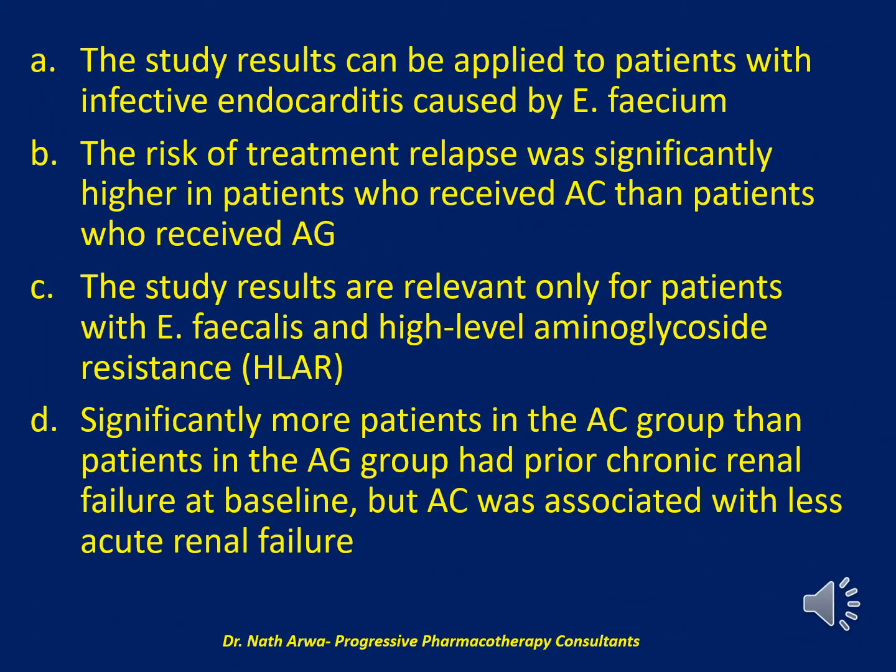Is it A. The study results can be applied to patients with infective endocarditis caused by Enterococcus faecium, or B. The risk of treatment relapse was significantly higher in patients who received AC than patients who received AG, or C. The study results are relevant only for patients with Enterococcus faecalis and high-level aminoglycoside resistance, abbreviated as HLAR,